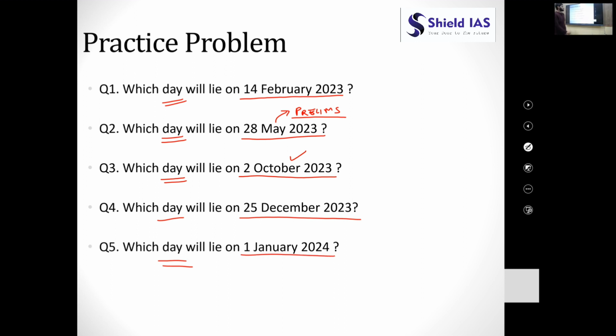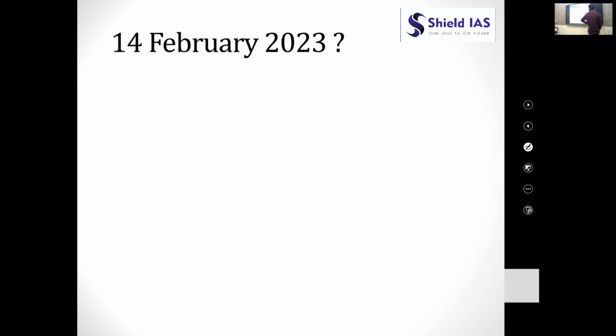Let us solve the first question. What will be the day on 14 February 2023? You can solve it any way. The first method to solve this is to write sequentially all the days starting from 1st and get till 14th February.